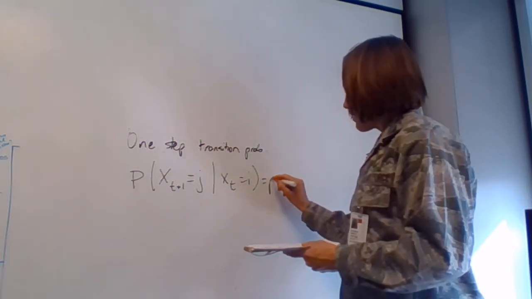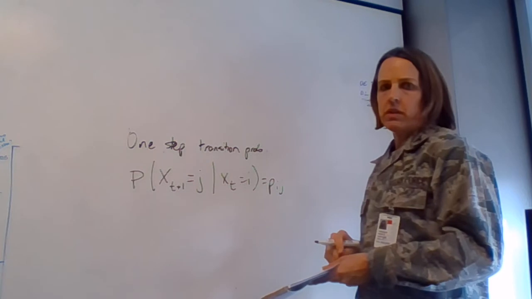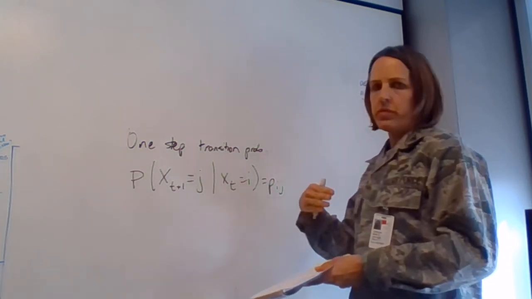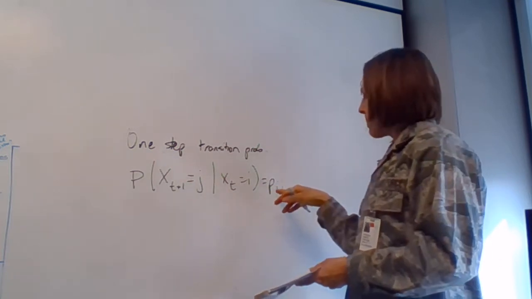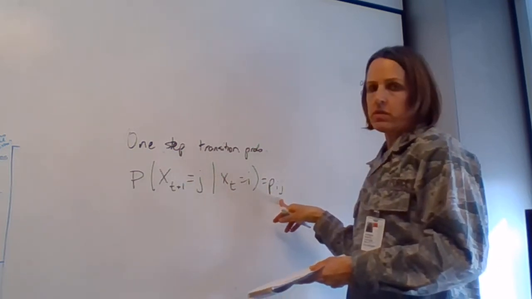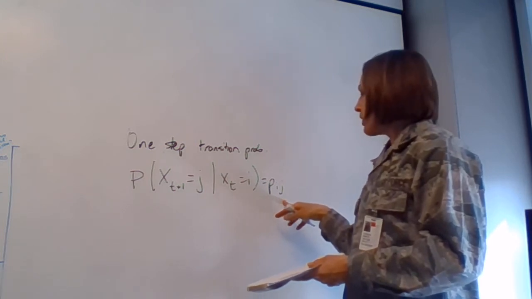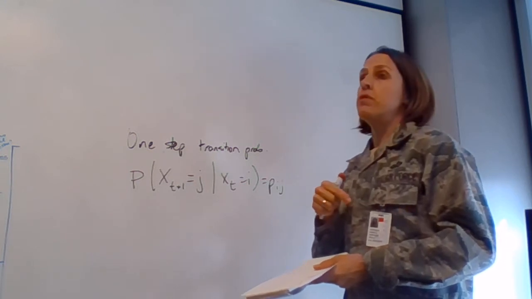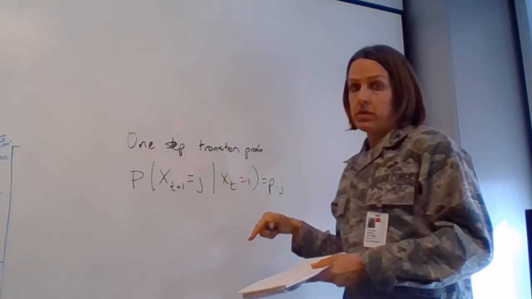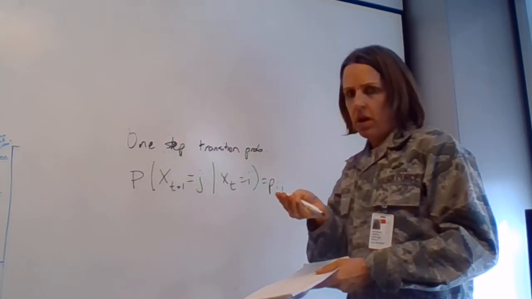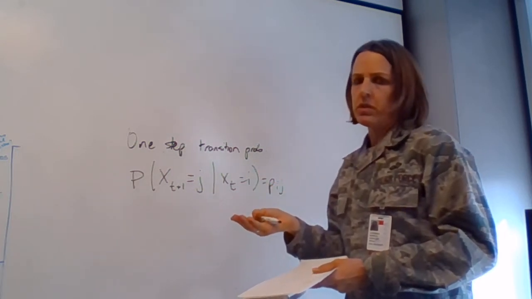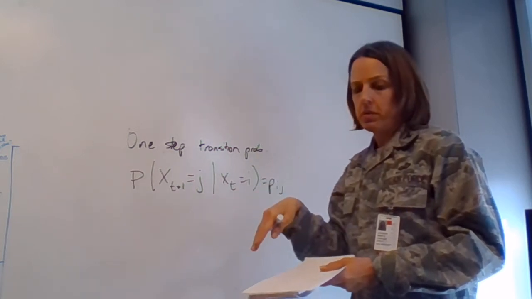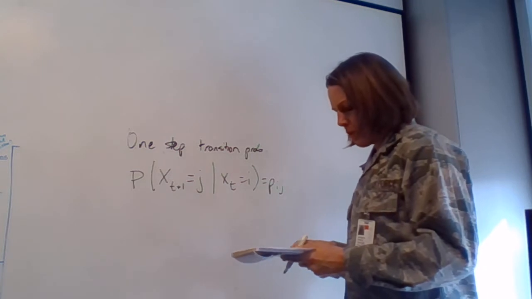And this is going to be labeled P sub ij. So Pij is just the probability that from this time increment to the next time increment we would go from state i to state j. Now, if you think about it, for any given state, whatever state the system is in right now, the sum of all the transition probabilities to the possible next states all have to add up to 1, because something's going to happen. So even if it goes from, say, state 0 back to state 0, there's still some positive probability that we'll end up back at state 0 at the end of the time interval.